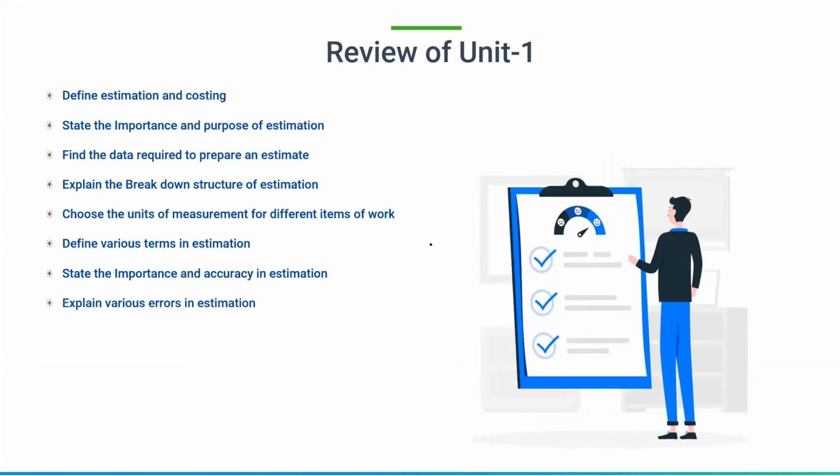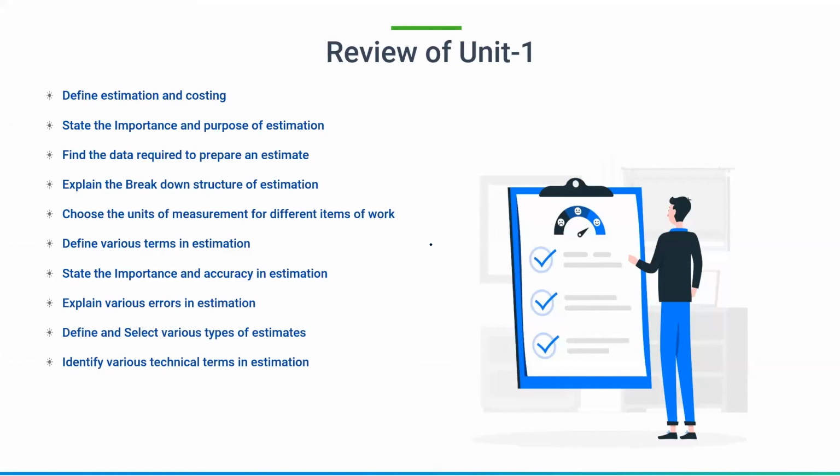And various types of estimates, like abstract estimate, revised supplementary estimate, repair and maintenance estimate, detailed estimate, item rate estimate. There are some 9 types of estimates which we have seen.